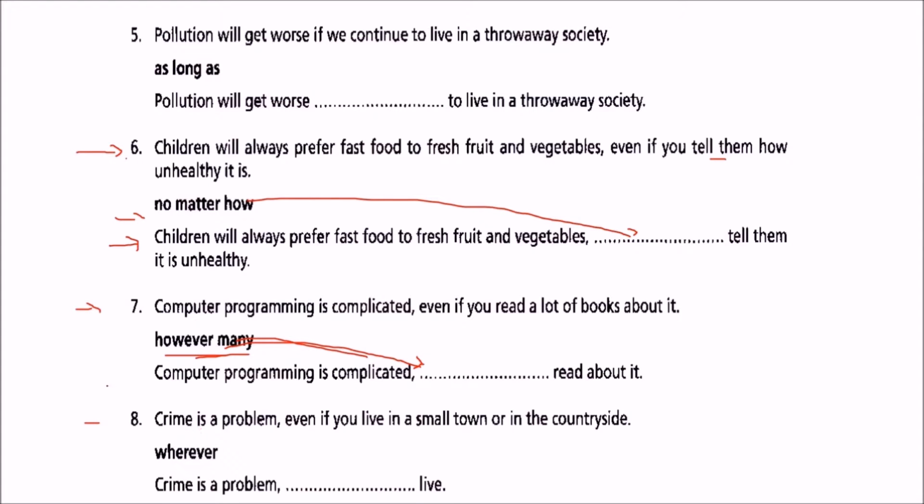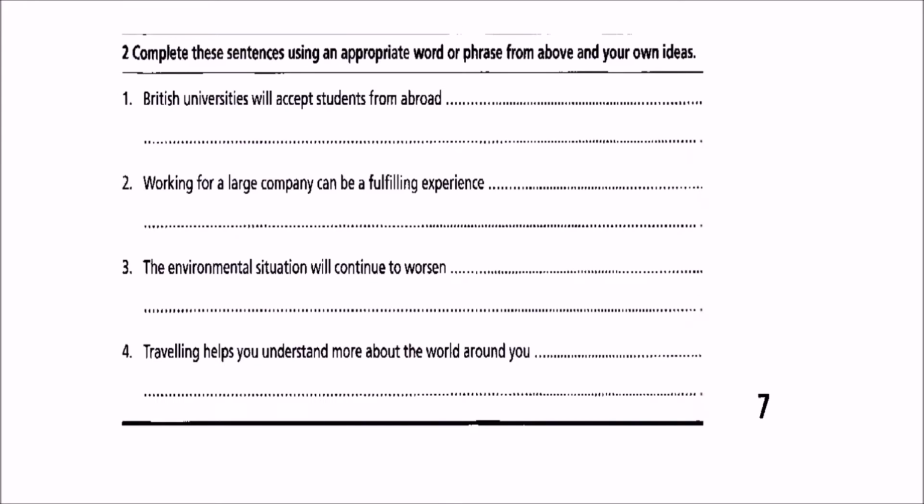Eighth one, crime is a problem even if you live in a small town or in the countryside. Wherever, you have to use wherever. So crime is a problem wherever you live, right?